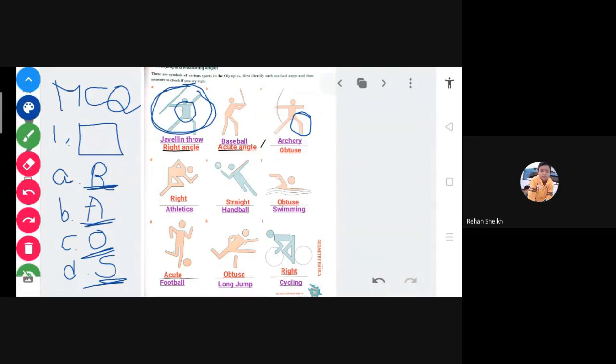So suppose this is the angle. Angle is given like this. This much is the angle. This part.